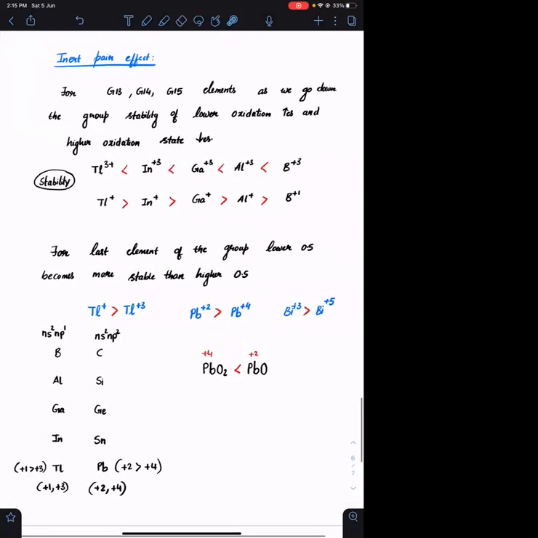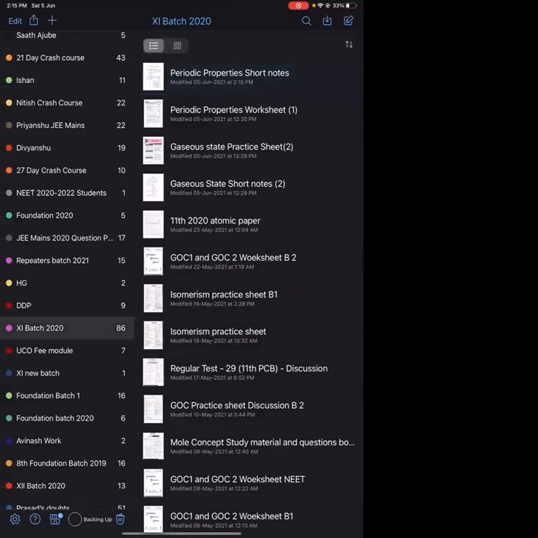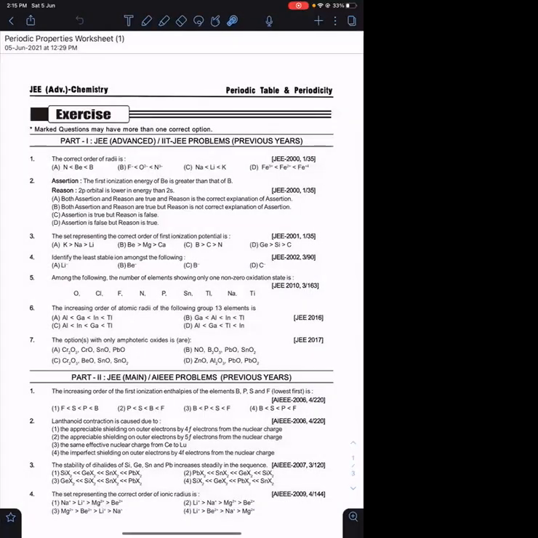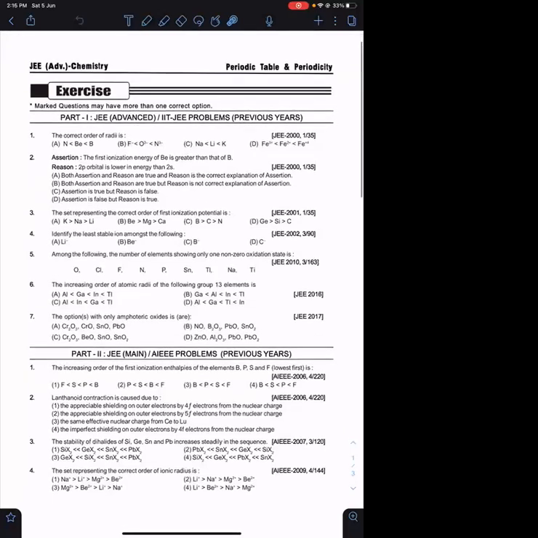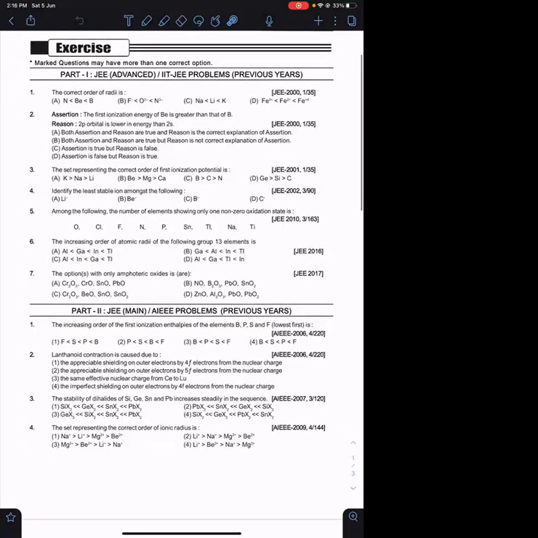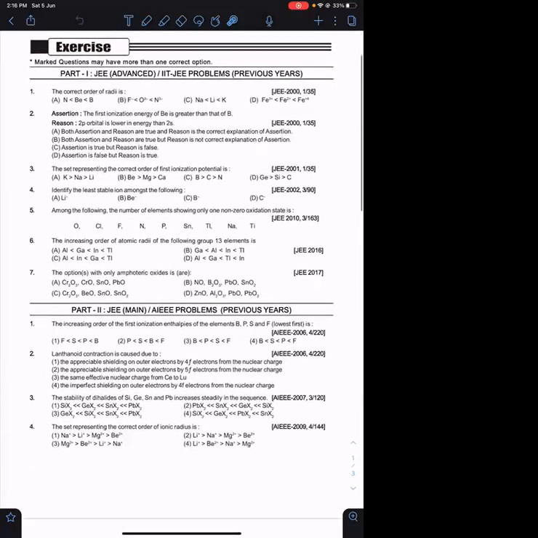Let's go to the worksheet. Let us see the worksheet. First, let us solve JEE Mains problems. उसके बाद we will go to advanced problems. पहले JEE Mains का questions कर लेते हैं. Just tell me if you can solve the question or not.